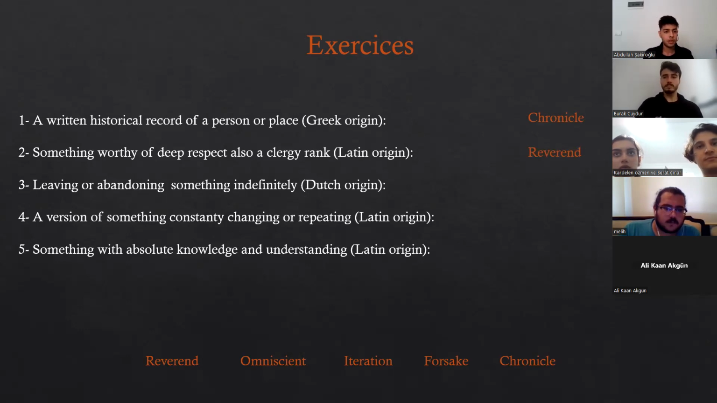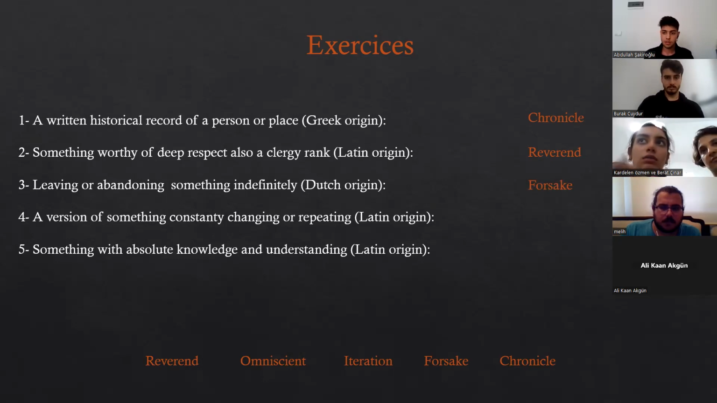Let's get to the third one. Leaving or abandoning something behind indefinitely, a Dutch originated word. Who can say this one? Forsake. True again. Let's get to the fourth one.